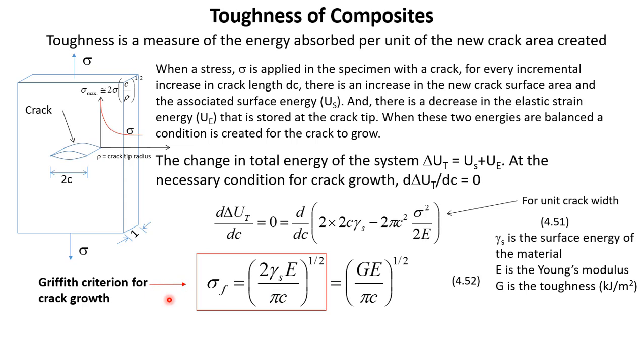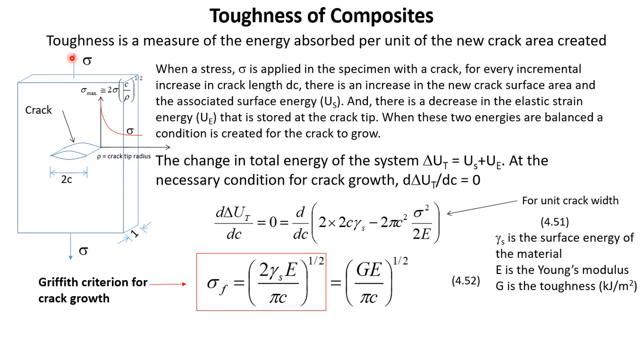Now you might have studied about the Griffith criterion. This equation is known as the Griffith criterion for crack growth in brittle materials. Griffith gave this analysis and this equation for brittle material, but this equation is also applicable for other materials which have ductility. Therefore this equation is quite general, and we can obtain the toughness of any material.